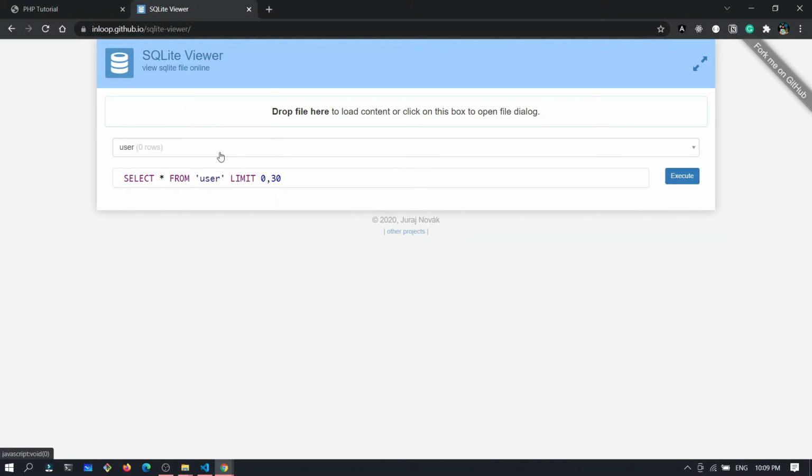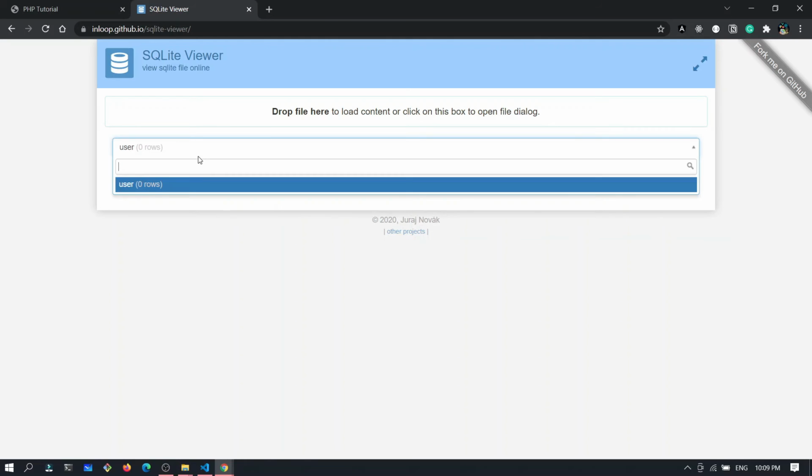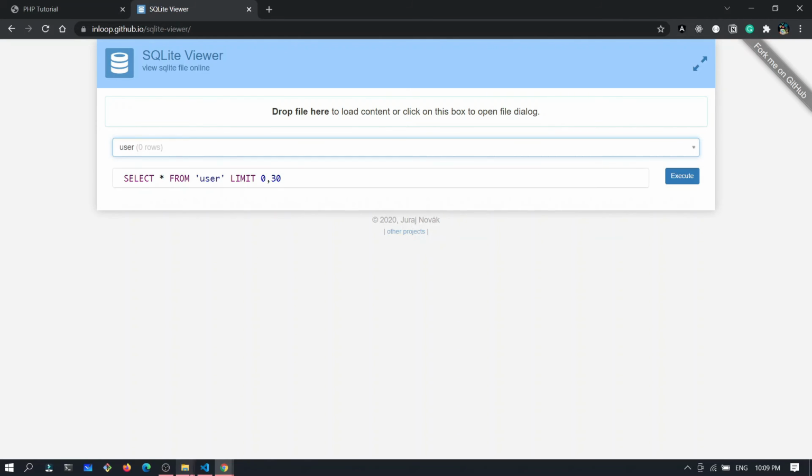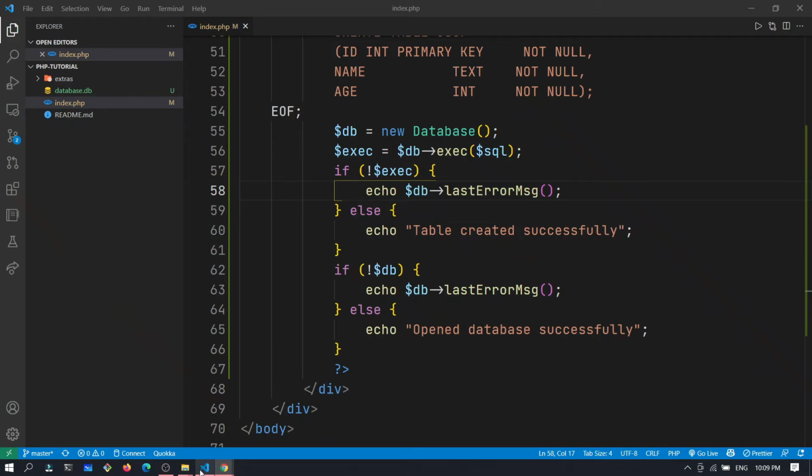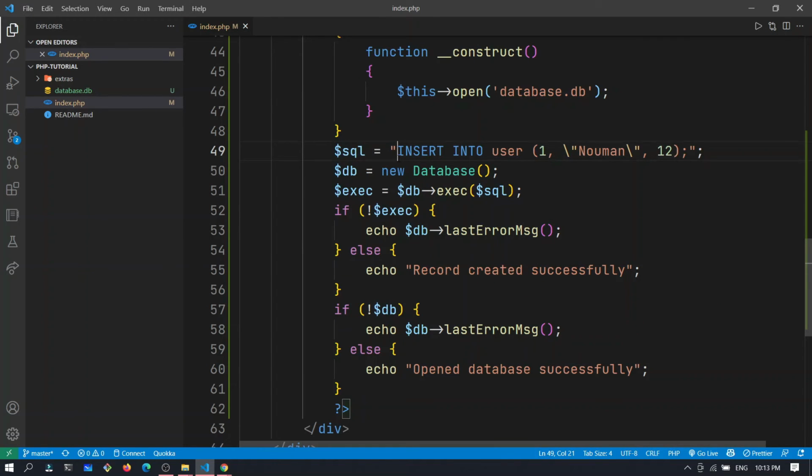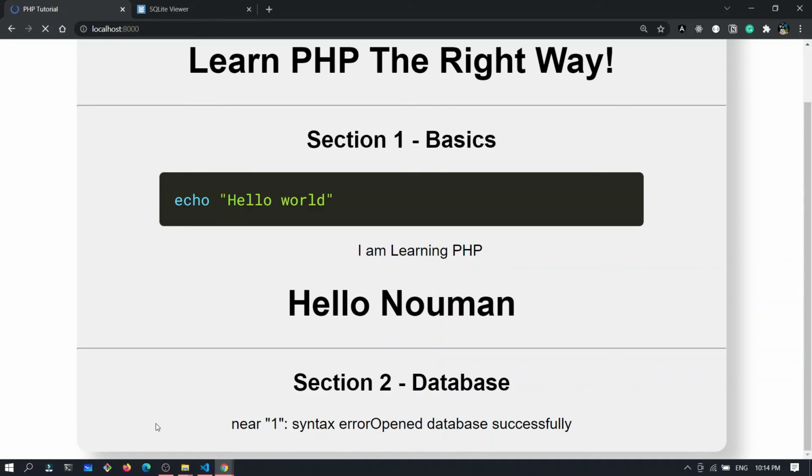So you can see that this is our user table. Now it has 0 rows, but we can add more rows there. So I'm creating the SQL that says insert into user, and then I'm providing values. Oh, I never checked this, but I should be passing values. Now it created that.